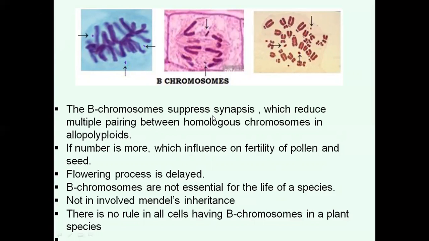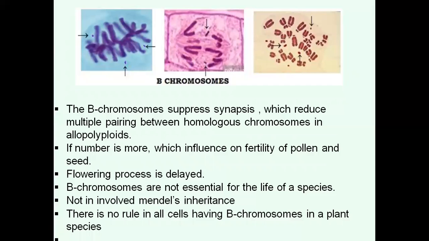The B chromosomes suppress the synapsis process, which reduces multiple pairing between the homologous chromosomes in allopolyploids. If the B chromosome number is high, it influences the fertility of pollen grains and also seed germination. The flowering process is delayed in B chromosome containing plants.